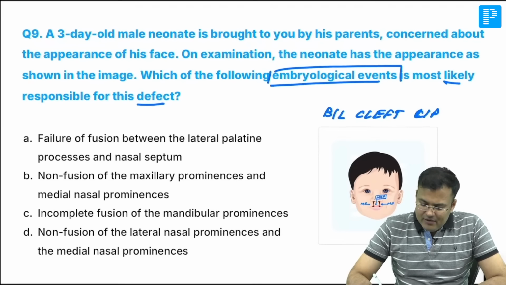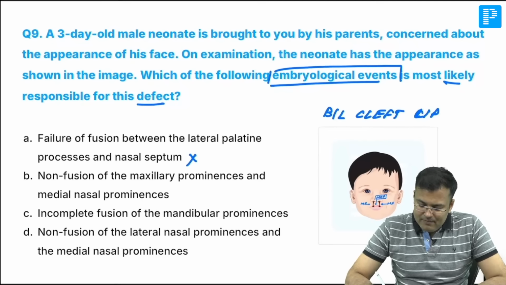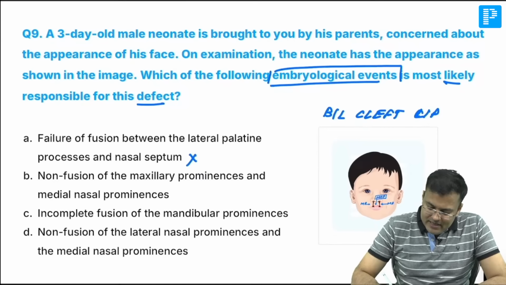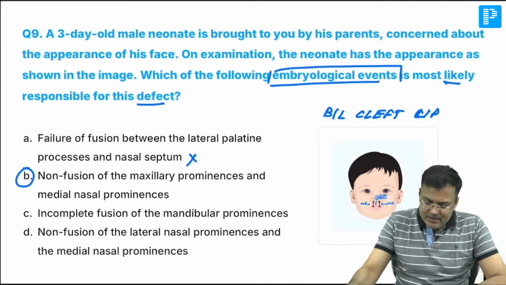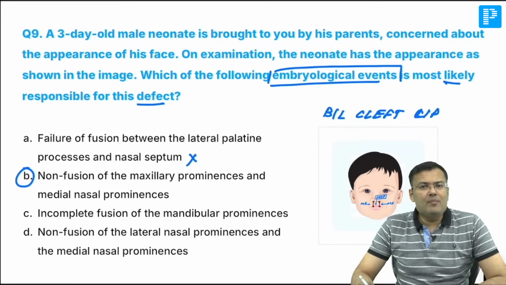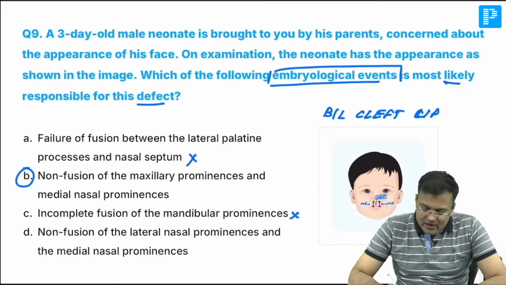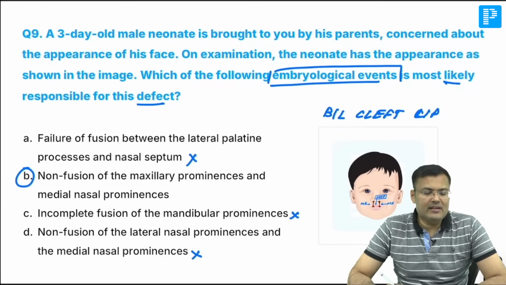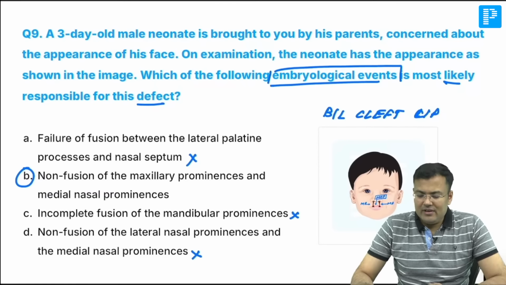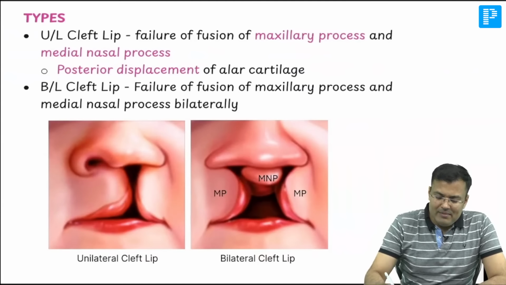Option A, failure of fusion between lateral palatine process and nasal septum. No, this is for cleft palate. Option B, non-fusion of maxillary prominences and medial nasal prominence. Yes, it's correct. Option C, incomplete fusion of mandibular prominence. This is incorrect because this is for lower lip. Option D, non-fusion of lateral nasal prominence and medial nasal prominences. This is incorrect. So, what is the correct answer here? Option B. Let us look a little at cleft lip. What is the cause of cleft lip, guys? Tell me.